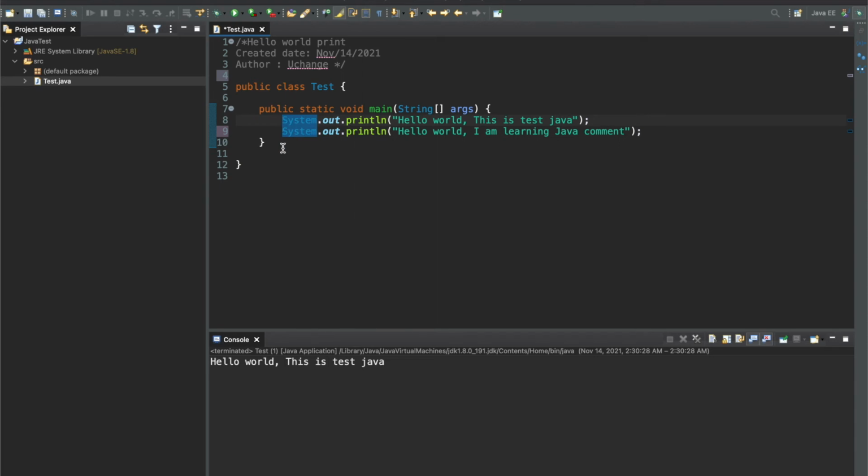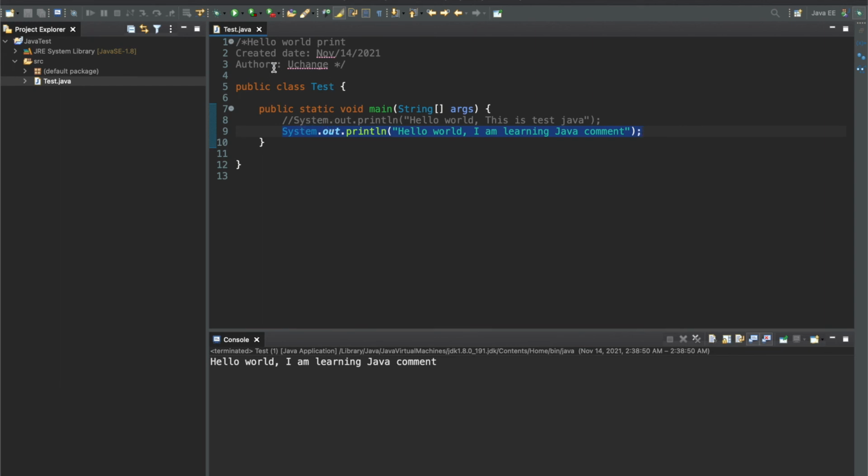In that case, I'll give two forward slashes in the front, and let's try to run the code. As you can see here, earlier this line number 8 was running, but since I put the comment using two forward slashes, it gets ignored by Java, and only line number 9 is getting executed. So this is what commenting in Java is, with a single line comment and the double line comment.